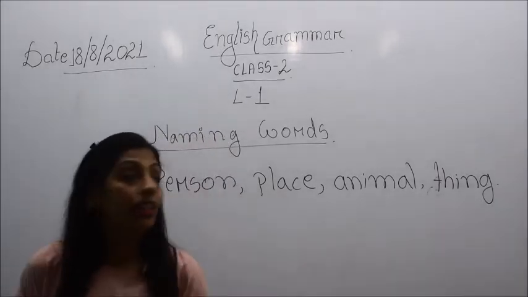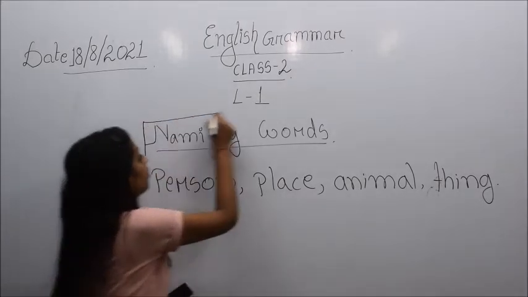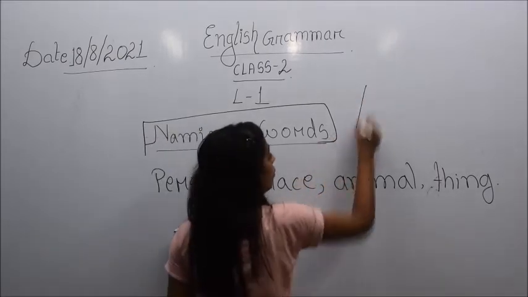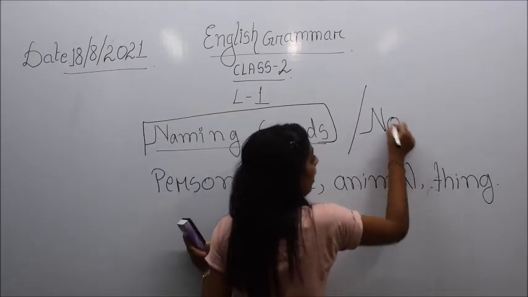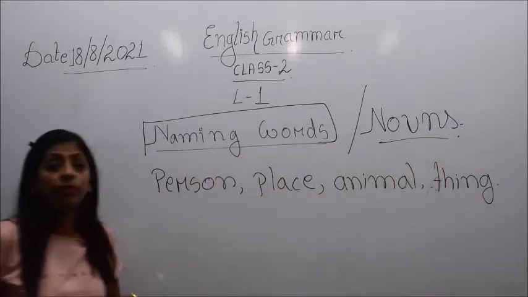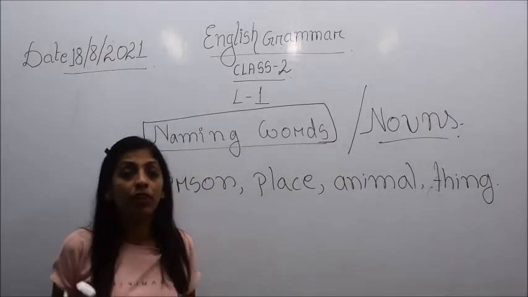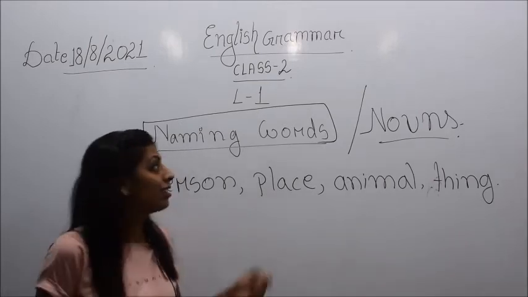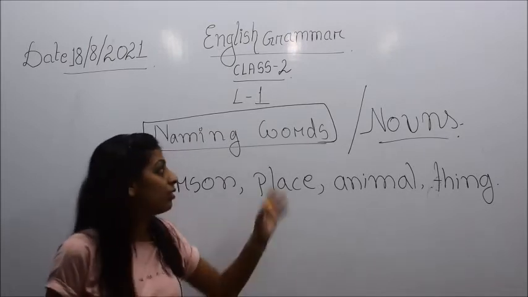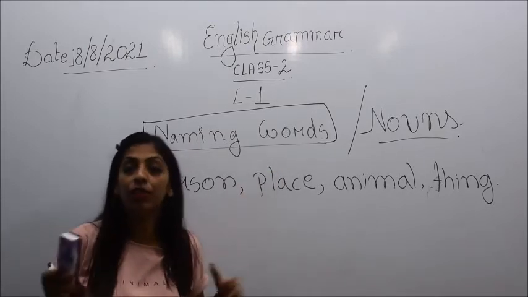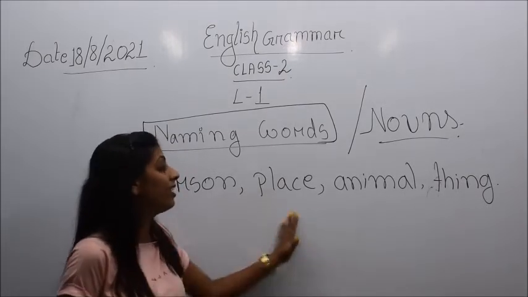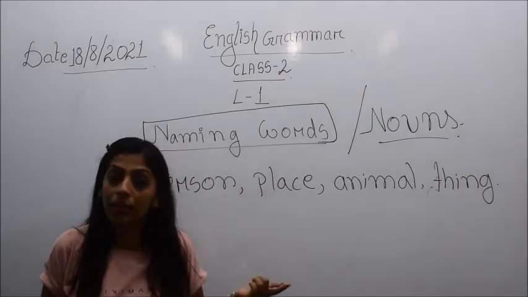So children, these naming words that I have told you, they are also called what? They are also called nouns. N-O-U-N-S, nouns. All right, so you do not get confused. If you are asked what a naming word is, then you will say those words which represent the name of person, place, animal or thing are called naming words.